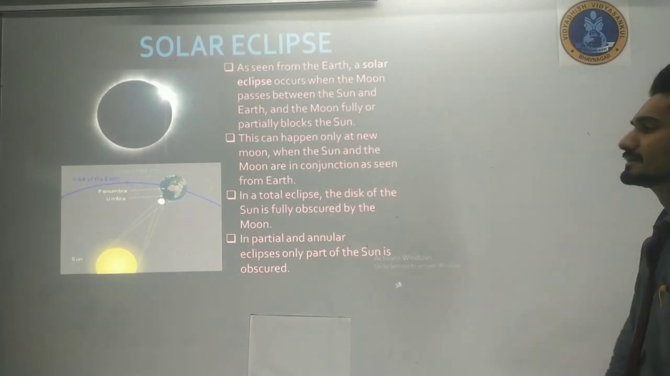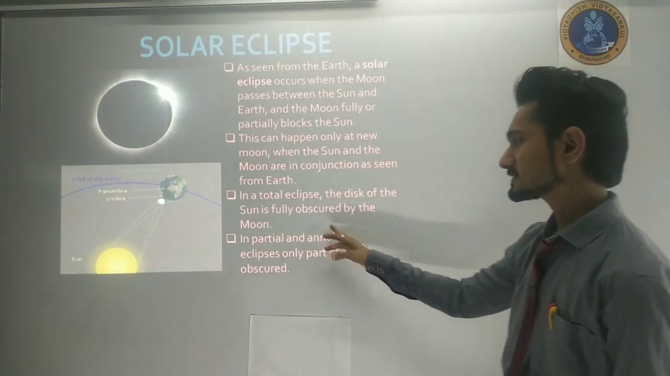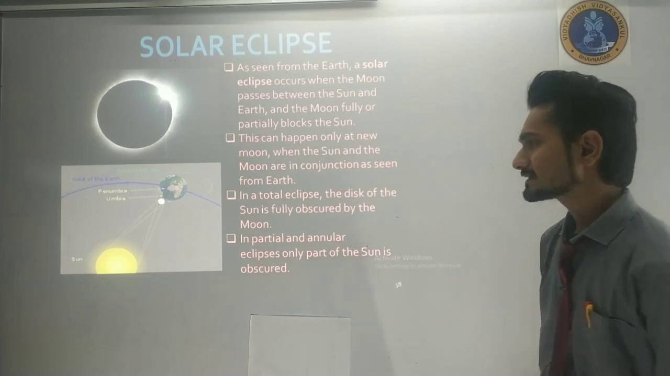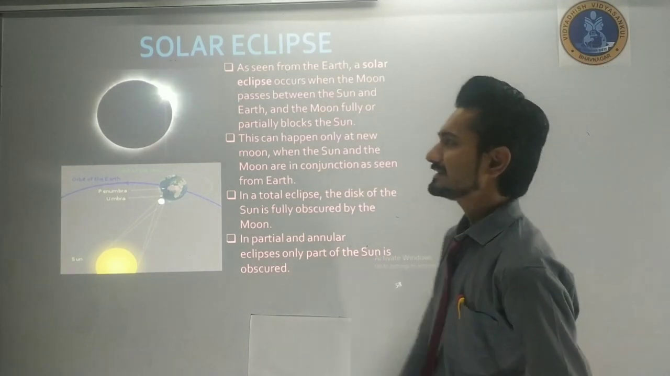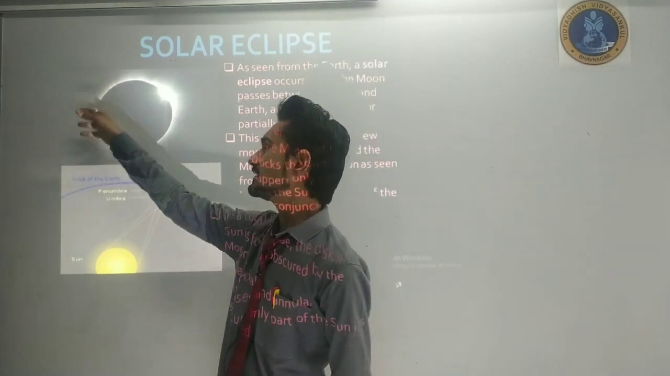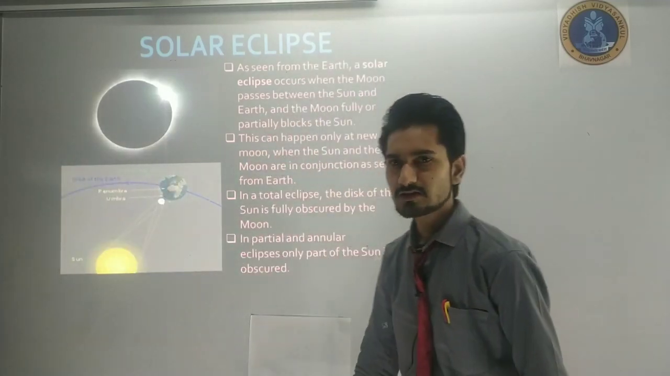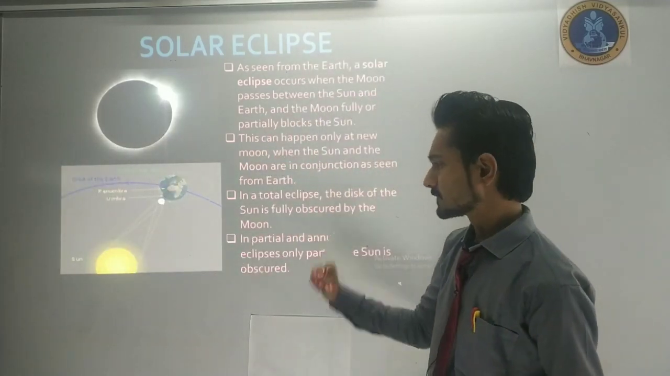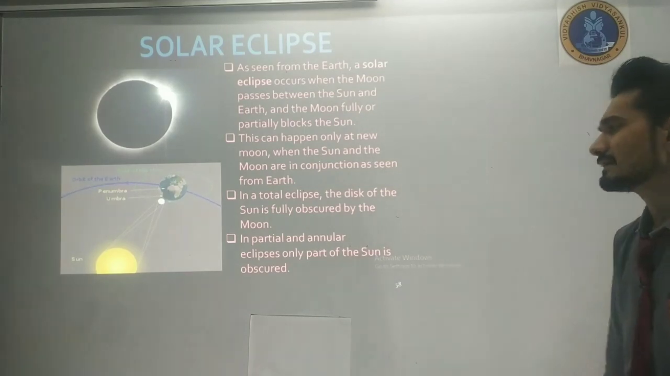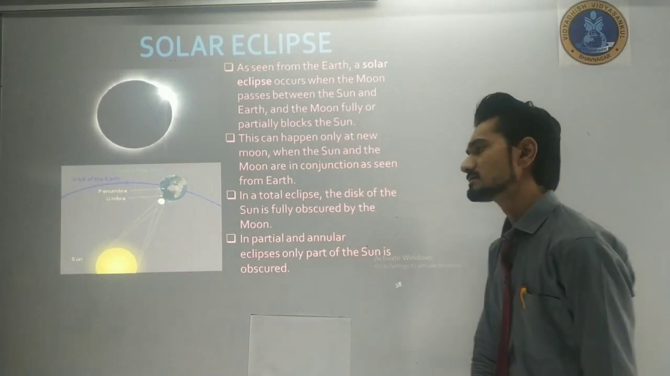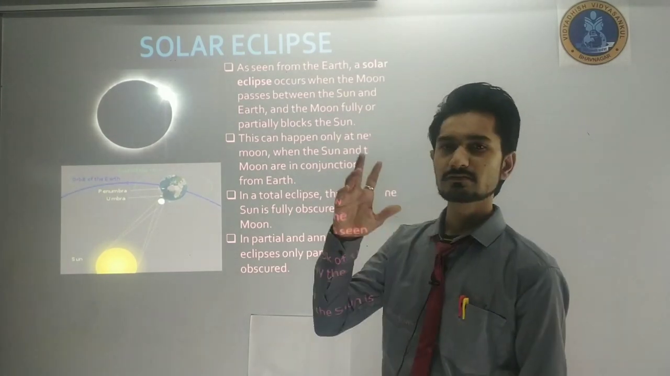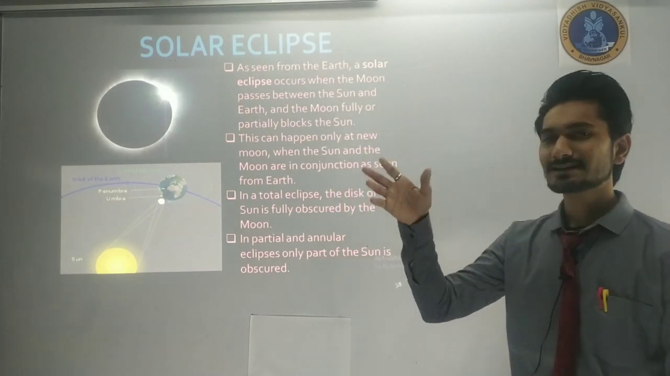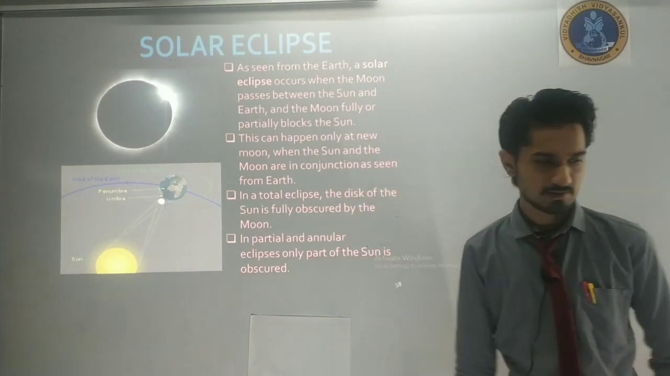In a total eclipse, the disk of the sun is fully obscured by the moon. Obscured means that only the surface light of the moon will be visible, and everything else is blocked by the moon. In a partial and annular eclipse, only part of the sun is obscured. Obscured means we can visibly see that part. Okay.